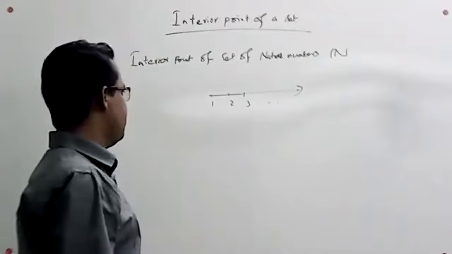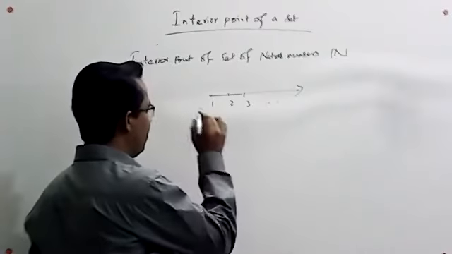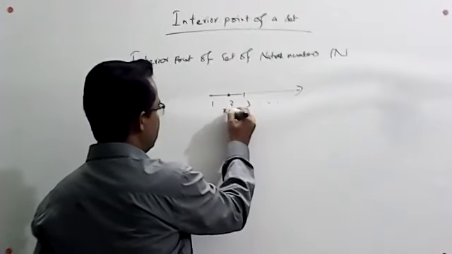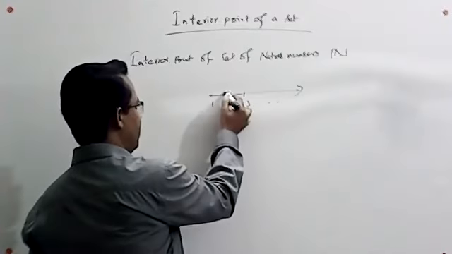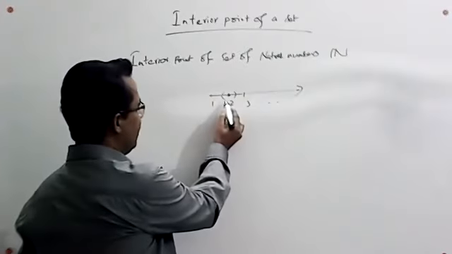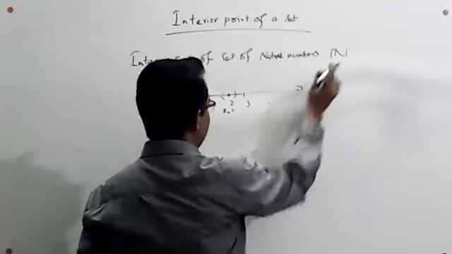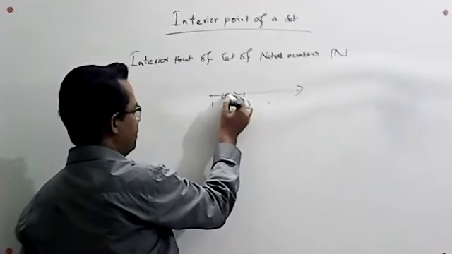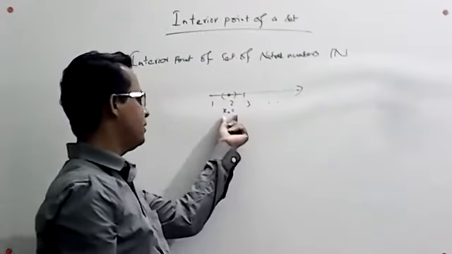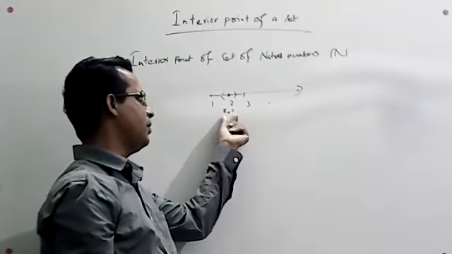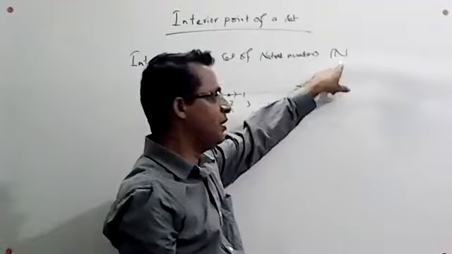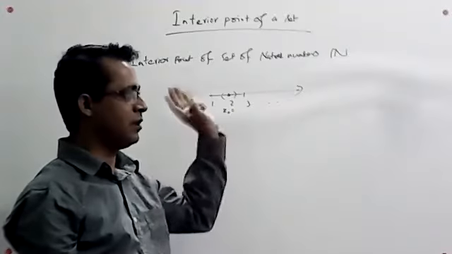Now, if we take any number from this set, suppose this is 2, x naught equal to 2, and we make an interval or neighborhood around 2, we see that this interval does not lie in N, because there are many points left of 2 and right of 2 contained in this interval, but they are not elements of N. So none of the elements of this set will be an interior point of this set.